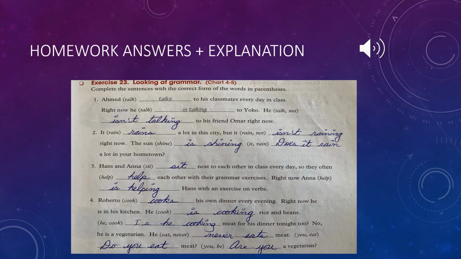Finally, we have the last question. Since we are asking with the verb to be, as you can see, we have in parentheses you and be. The helping verb that comes along with you is are, which means that the correct answer is, are you a vegetarian?